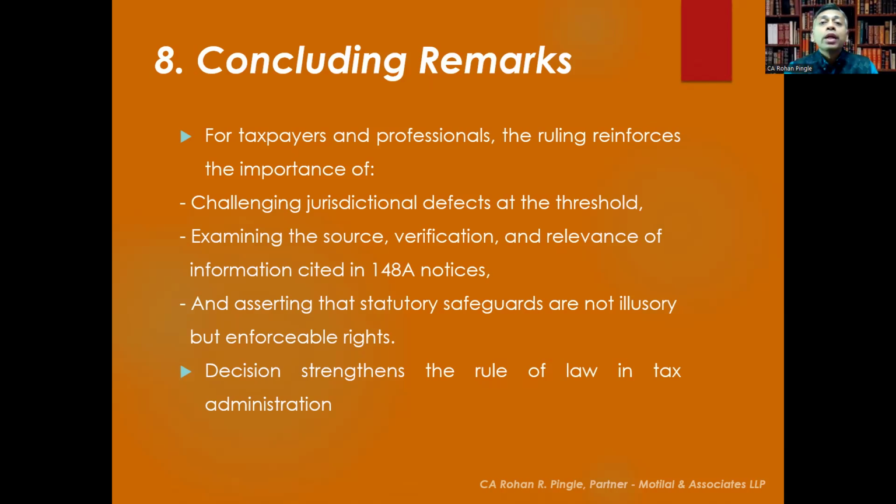From a broader perspective, this decision strengthens the rule of law in tax administration by ensuring that efficiency doesn't override fairness and technology doesn't replace judgment. In a sense, the Gujarat High Court has reminded us that while data may trigger inquiry, it is only due process that can justify reassessment.